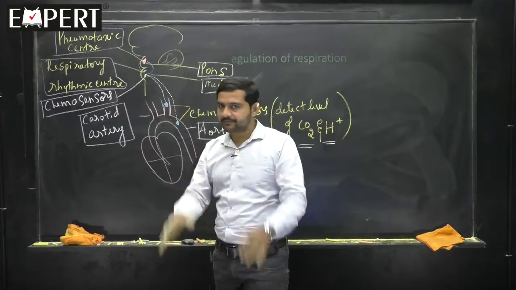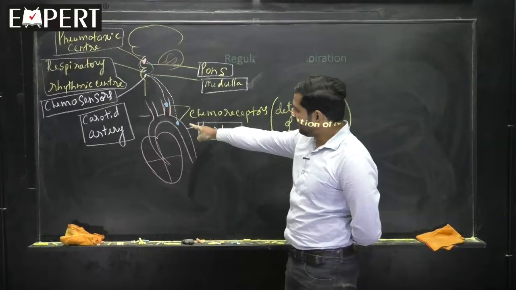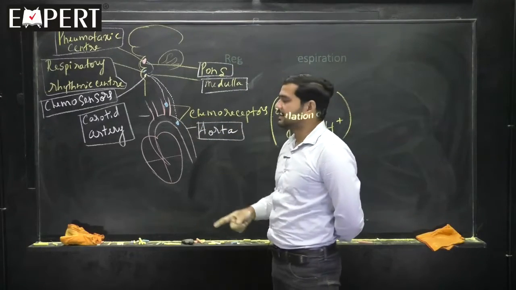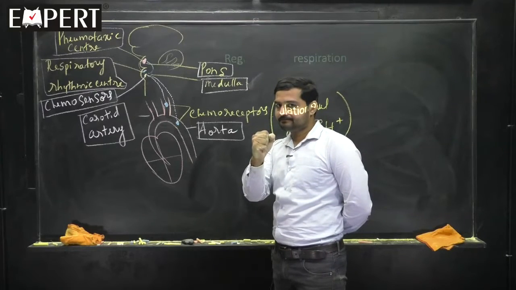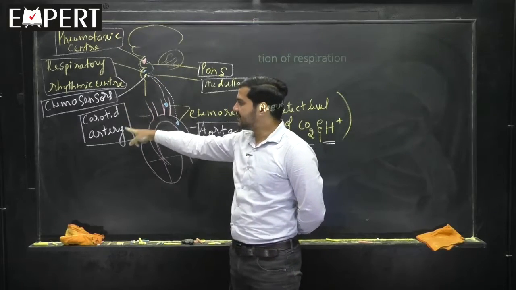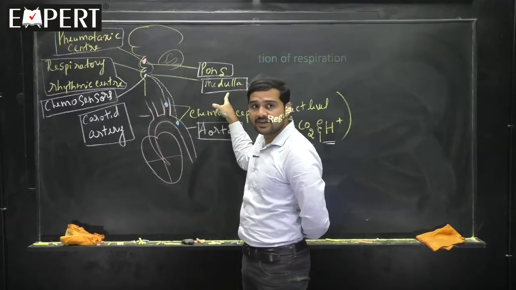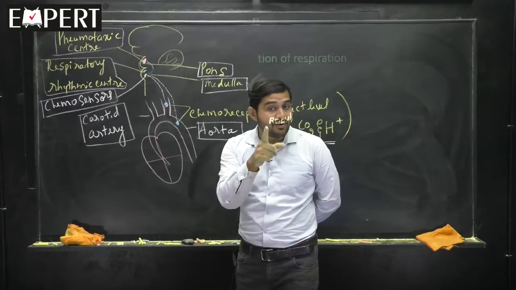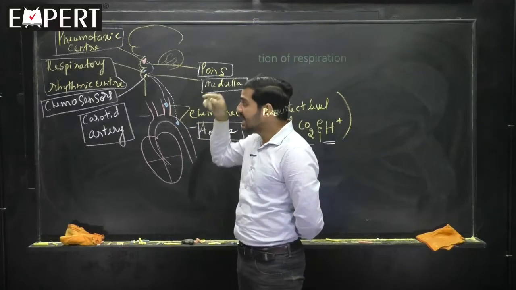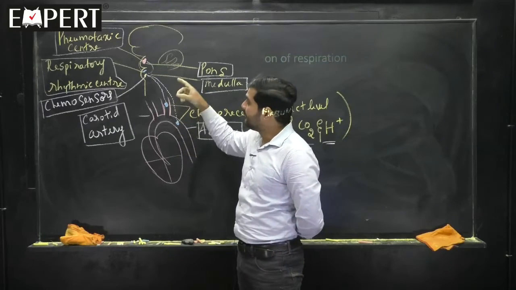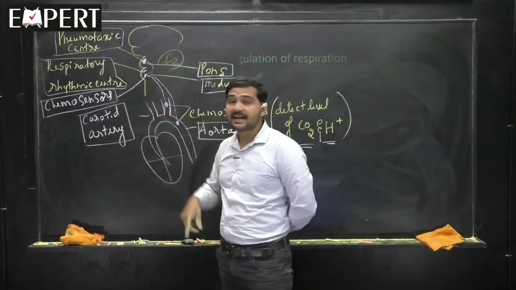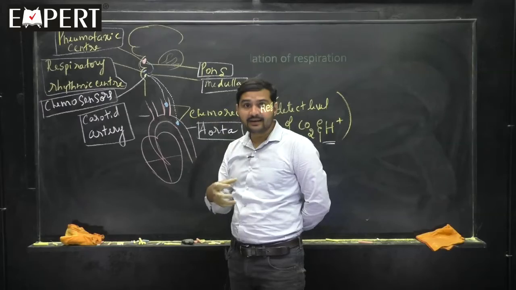I will repeat once again. See here now, whenever the level of CO2 and H plus is increasing in the blood, the chemoreceptors will detect it. That information from the neurons is given to the chemosensors present in the medulla region, preferably H plus. Why not CO2? I told you, the blood-brain barrier is there. This H plus which is increased is detected by the chemosensors, and the message goes from the chemosensor to the pneumotaxic center of the brain.